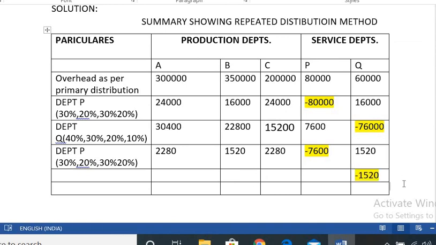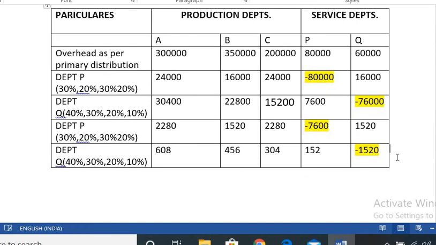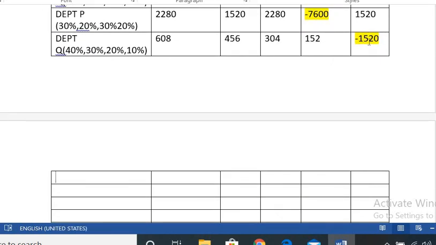Repeated distribution method means we have to keep allocating and distributing until we reach nil. So here is department Q. Take the ratios of department Q. Department Q 1,520 rupees into 40% is 608, then 456, then 304, then 152. Is that clear? Then Q becomes nil. Next, department P has minus 152.